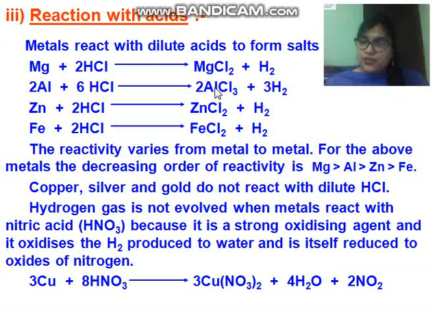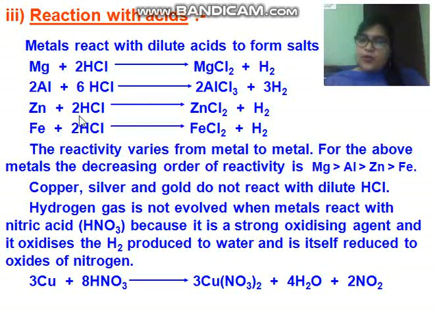So initially when the reaction starts, the rate of reaction will be slow, but when the aluminum oxide dissolves in HCl, after that when fresh aluminum comes in contact with HCl, the reaction will be rapid and it will form aluminum trichloride with release of dihydrogen gas. Now see children, here also aluminum forms aluminum trichloride, but the reaction will be less rapid as compared to magnesium.